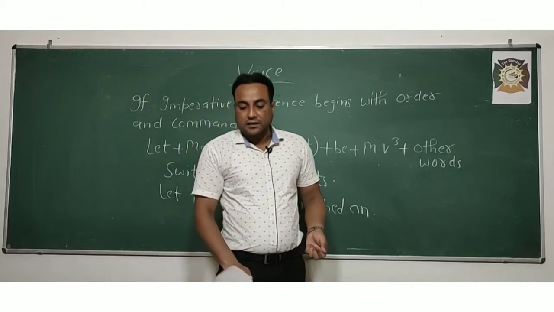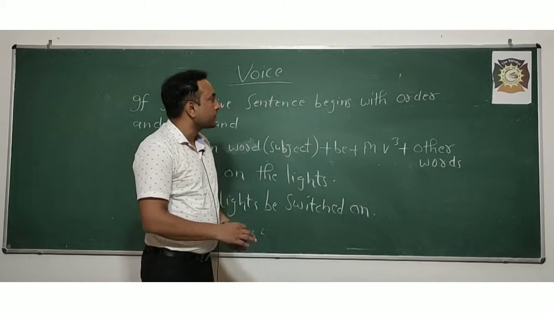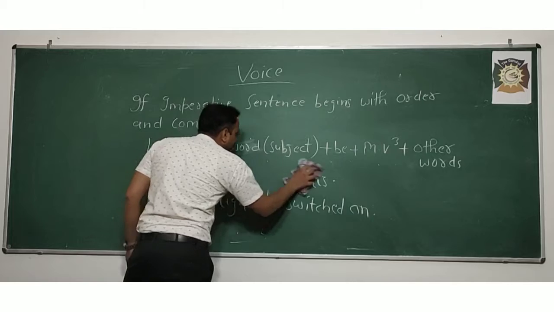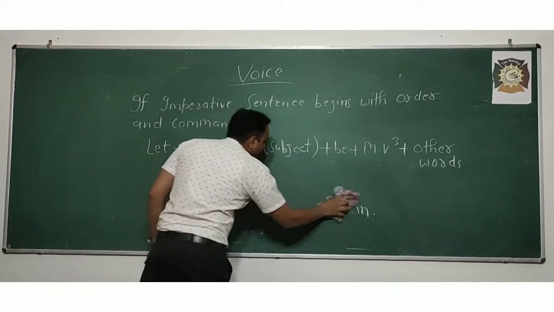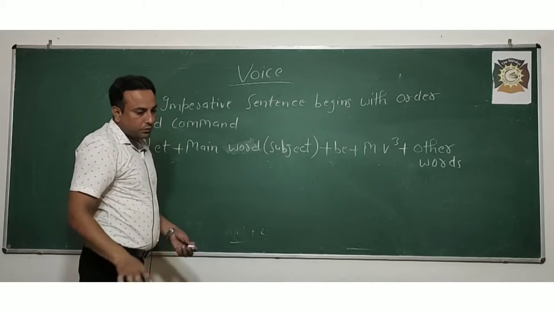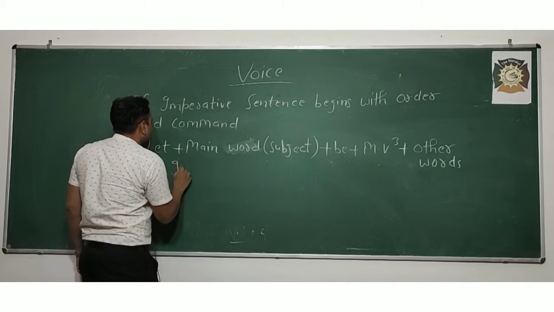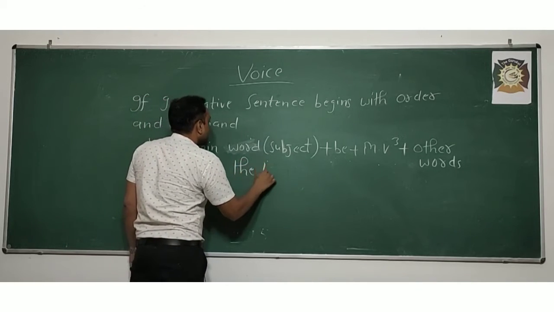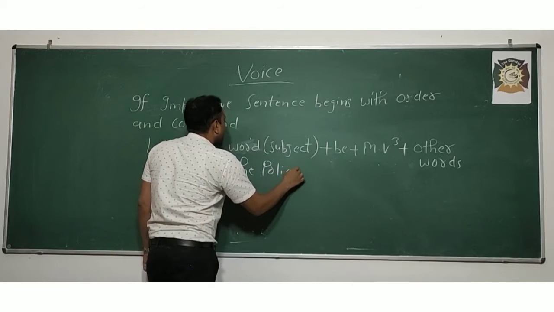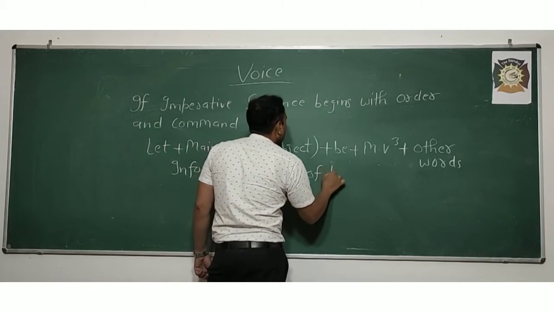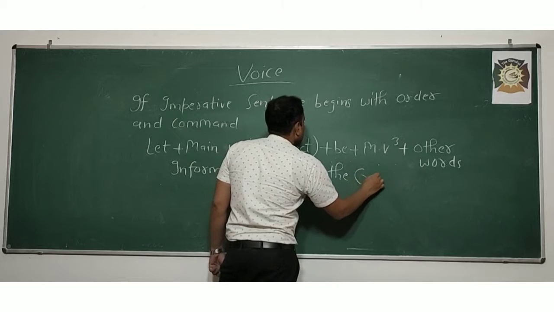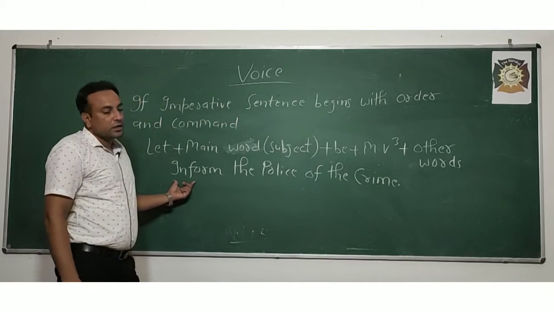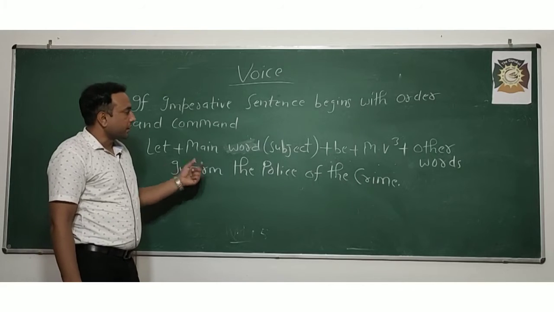And the next sentence I am going to write for you: inform the police of the crime. First of all, you know what the main subject is?